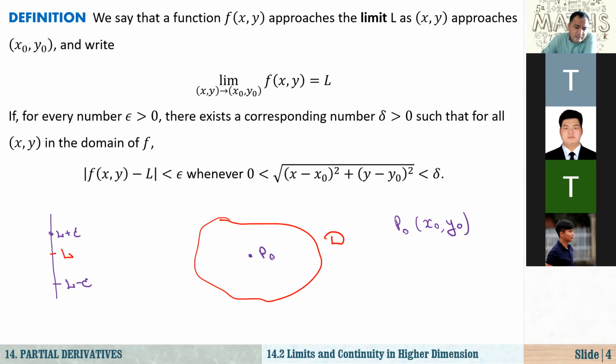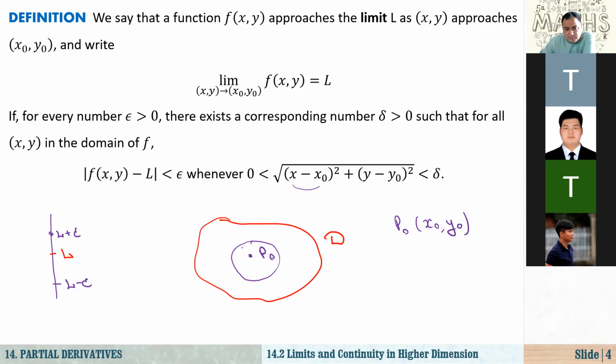For example, your precision is this. Can I show you some disk centered at (x sub 0, y sub 0)? Because here (x minus x sub 0) squared plus (y minus y sub 0) squared is less than delta squared. It is the equation of a disk, right? A disk means if you have a circle, we consider the boundary points, and we say the disk includes all the points inside the circle.